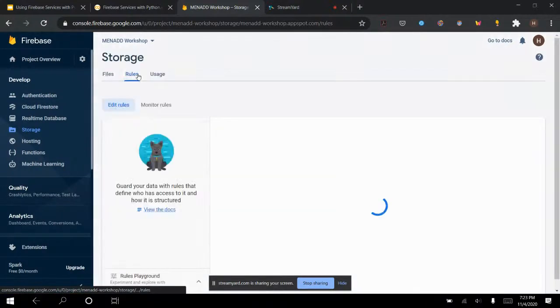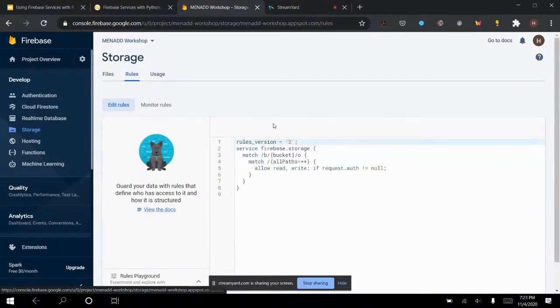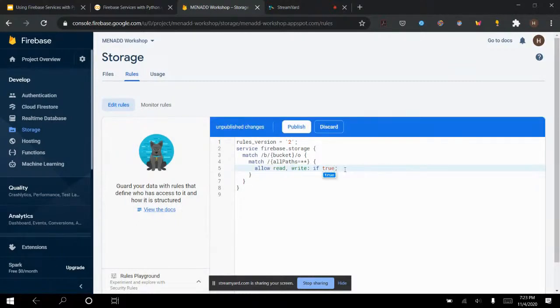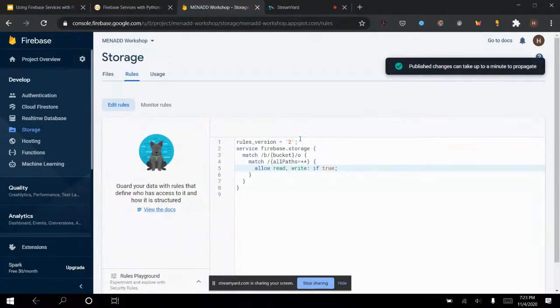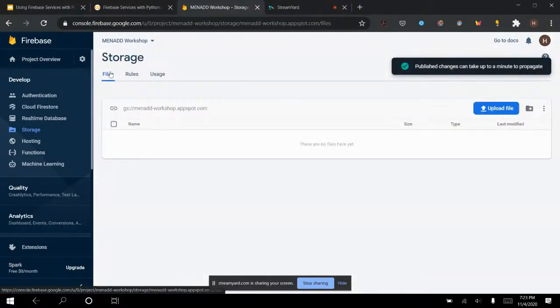Okay, what do I want to do? I want to change the rules. Why do I want to change the rules? I'll tell you guys in a second. So rules are essentially how you allow read and write. Currently, the rules are set like this. Just look at this one line. Basically, what this does is it only allows you to upload and download files from the storage if request.auth is not null. Meaning, if someone is signed in, you can read and write to the storage. We're just gonna make it like this, if true, simply because it's easier for us when we're testing things. Obviously, you never want to deploy an application with this, but just ignore this for now.